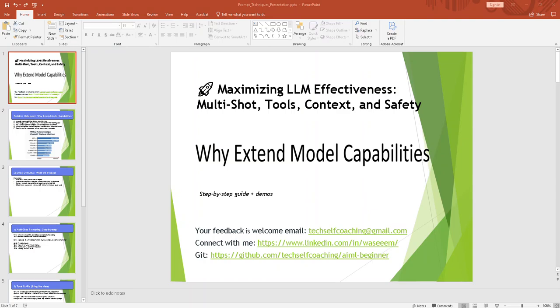This session, we are going to explore prompting techniques. We will look into different techniques, how to get consistent and accurate results, and how to enhance the model capabilities. So we should be able to integrate that into our business applications.